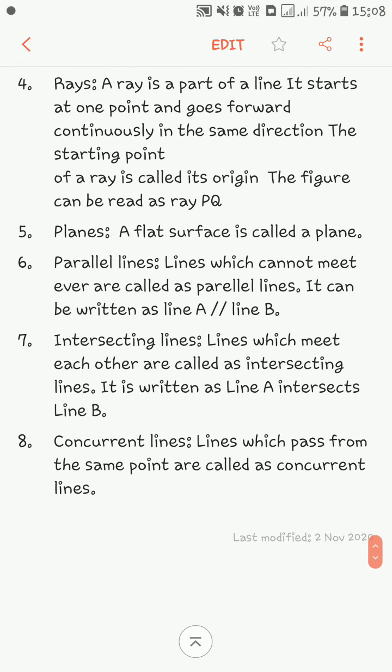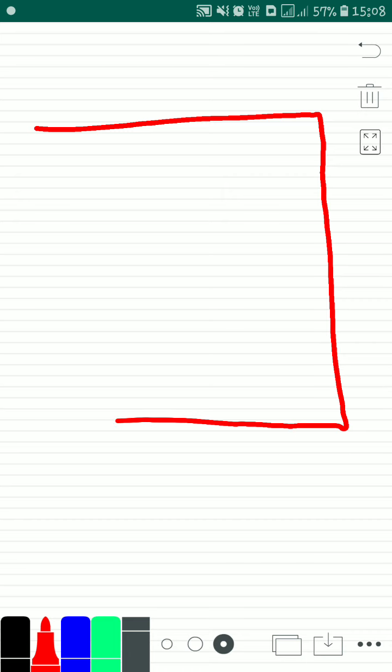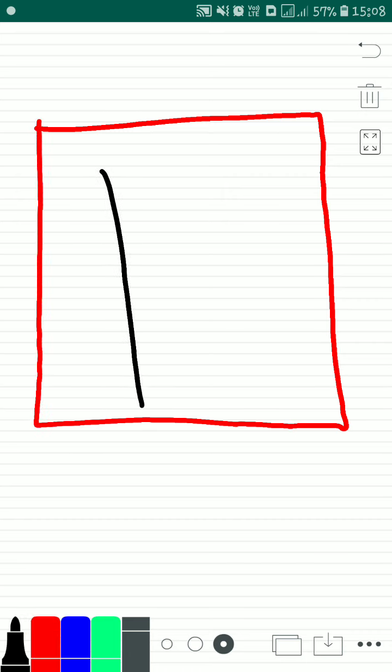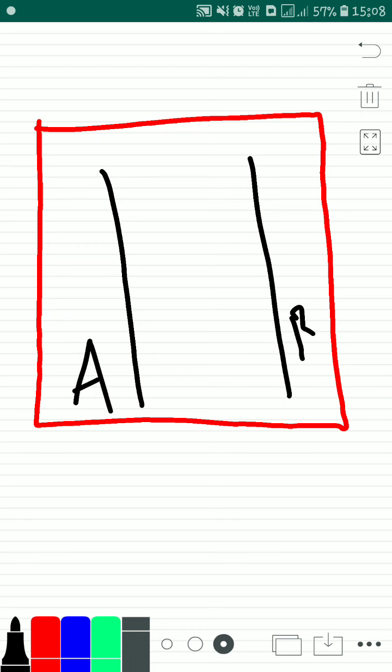Next, parallel lines. Lines which can never meet are called parallel lines. It can be written as line A is parallel to line B. If I have a box in which I have two straight lines, one is A and one is B, then they can never meet each other.